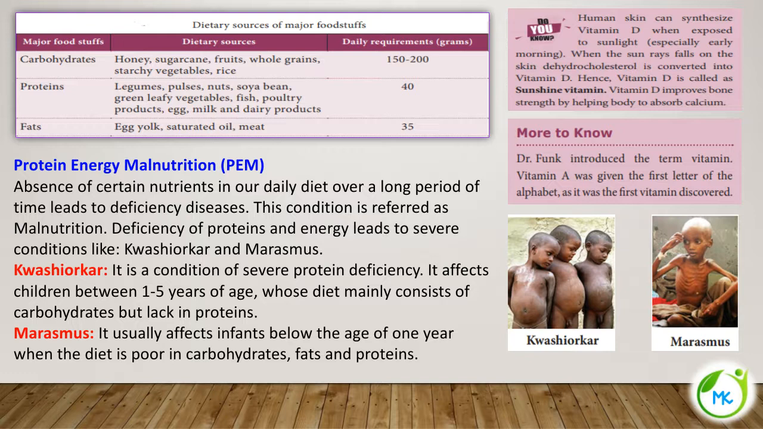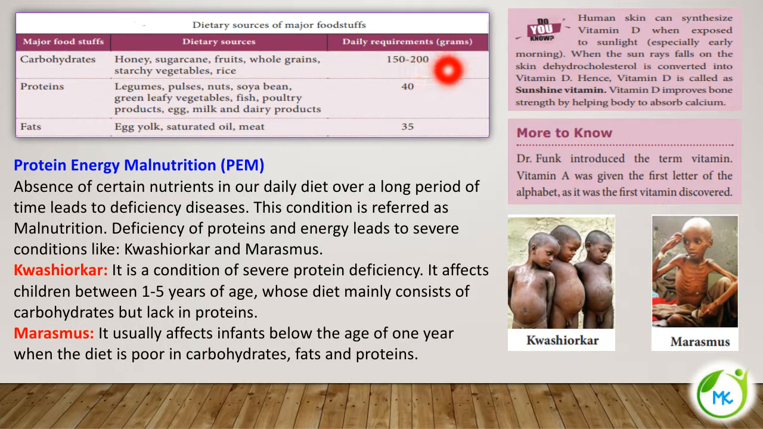Now let's see what are the various dietary sources of major foodstuffs. Though there are different classes of nutrients, the most important being carbohydrates, proteins, and fats. Carbohydrates are found in honey, sugarcane, fruits, whole grains, starchy vegetables. Starchy vegetables means like potato, like that. Starchy vegetables, rice, etc.